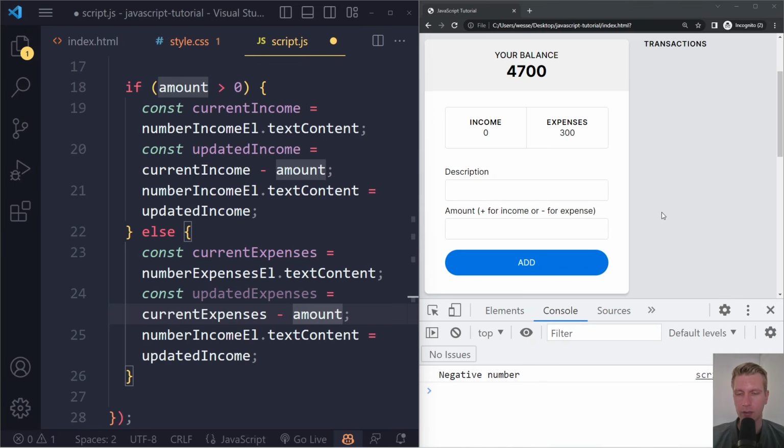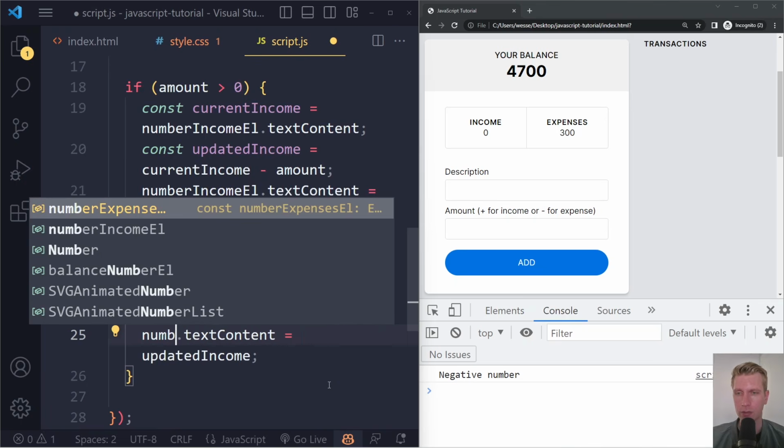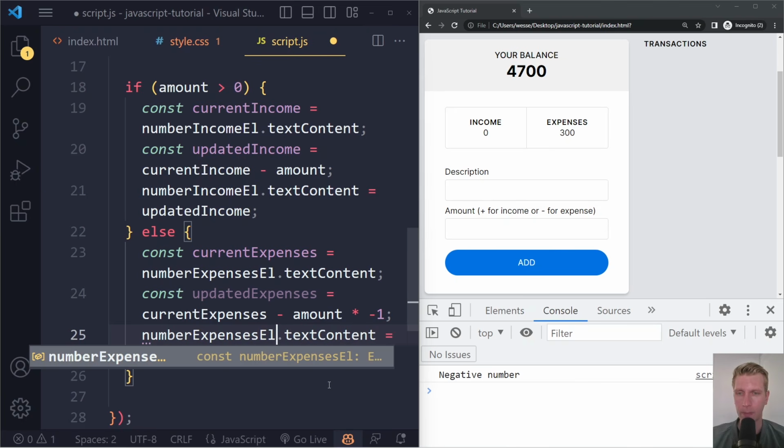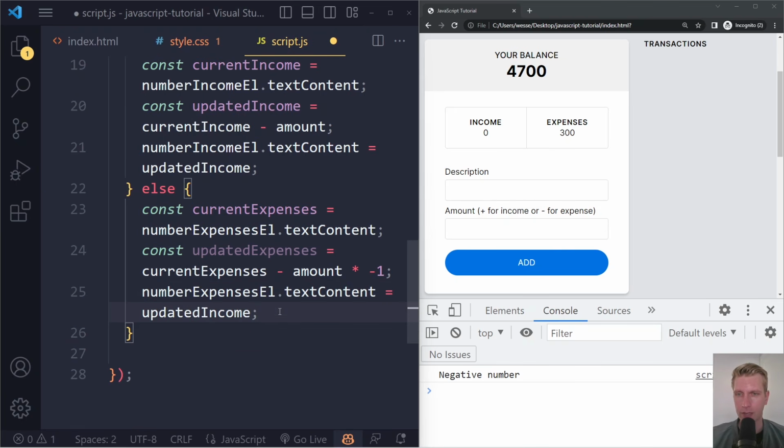So this amount, we can convert that to a positive number by multiplying it with negative 1, right? So it's going to be negative 300 times negative 1, which is going to be 300, right? So then it's going to be the current expenses, which is 300 minus 300. So it will become 0, which is indeed what it should be right now, right? And then we just say number, now it needs to be actually updated. So it's number expenses element. And that should be the updated expenses.